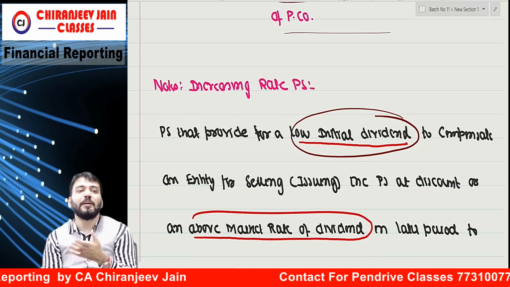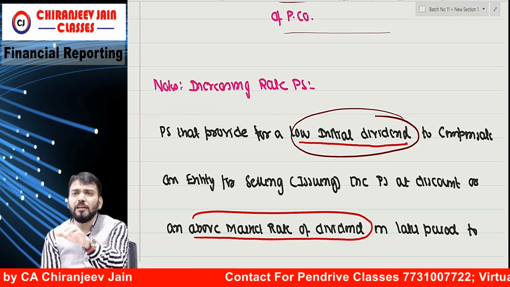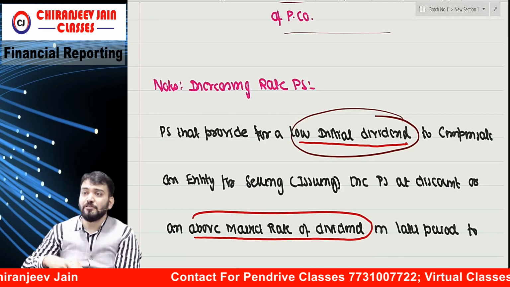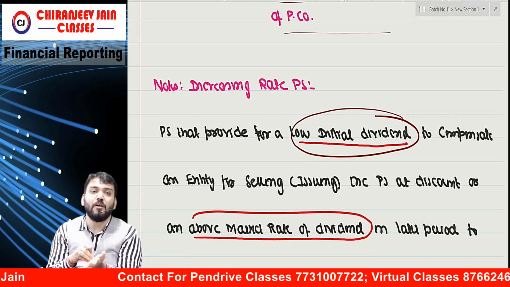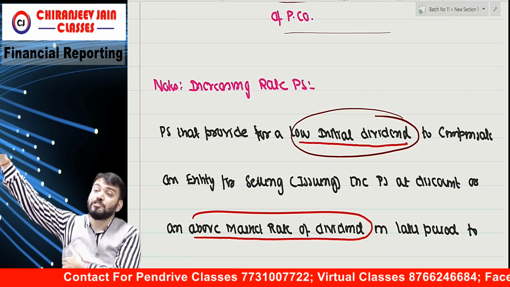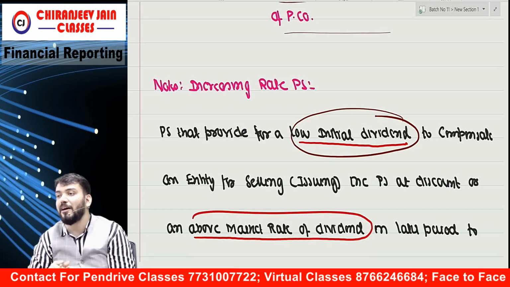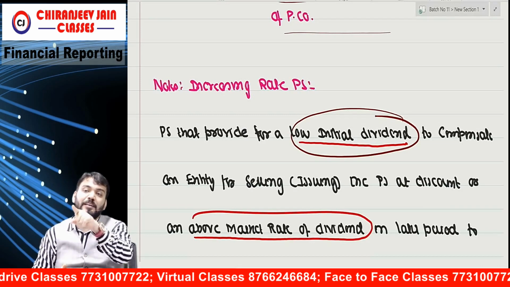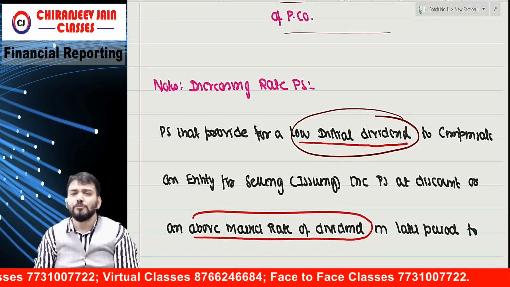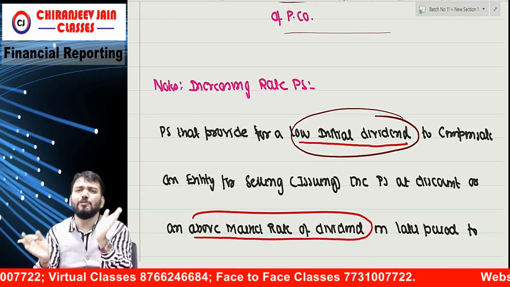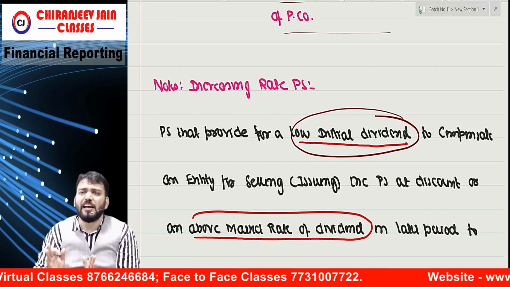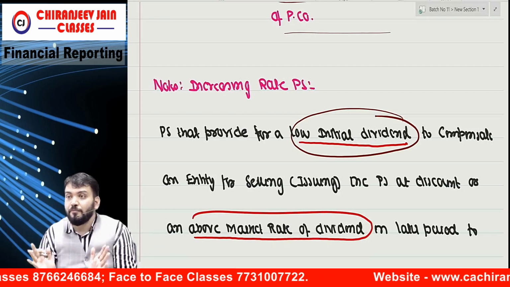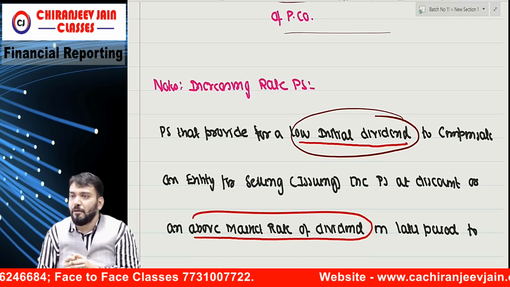If a 100 rupee share is given to you at 80, then you can be ready. Because you are paying 80 rupees right now, and after 5 years you will earn some dividend at a higher rate. So if I issue shares at a discount, you will be ready. You will do some permutation combination, find out the market rate of interest, adjusted EIR, etc. If you are ready, you will give me the amount.